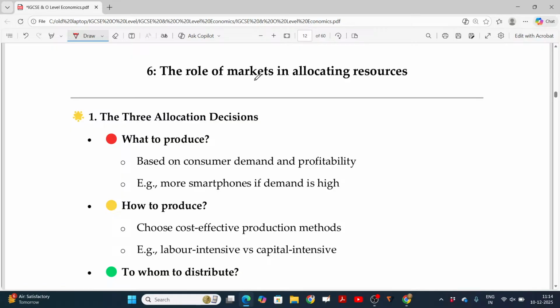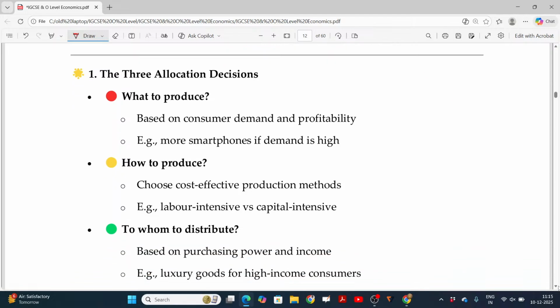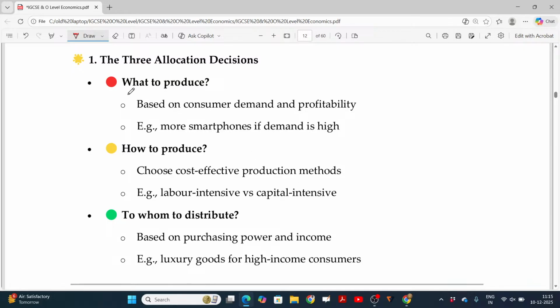Now, the role of markets in allocating resources. Markets, the role of markets. Resources are limited. Now, how these resources are going to be allocated is the main intention. Three main questions are going to be asked: what to produce, how to produce, to whom it should be distributed. What to produce? Do you want to produce a highly profitable one or not? Based on the consumer demand and profitability, we decide.